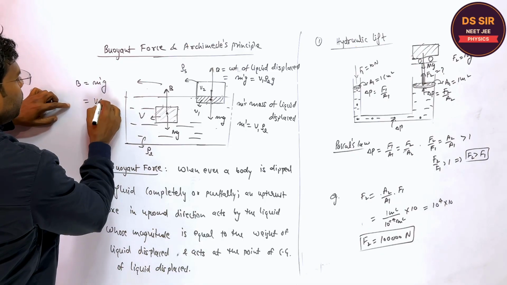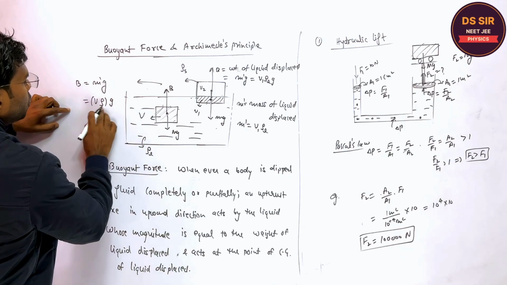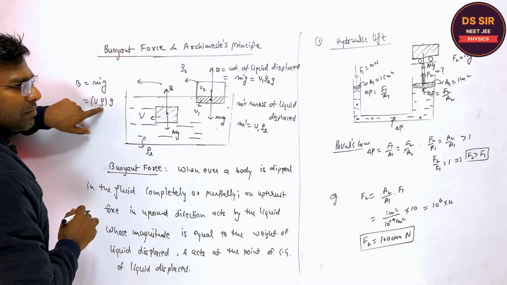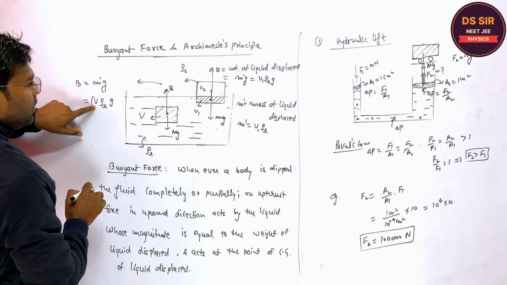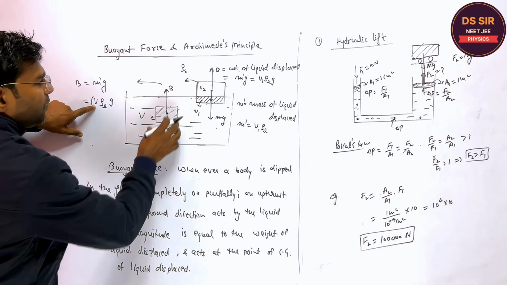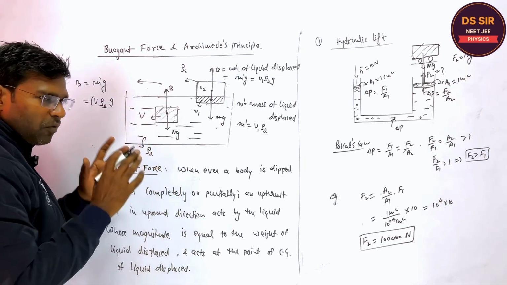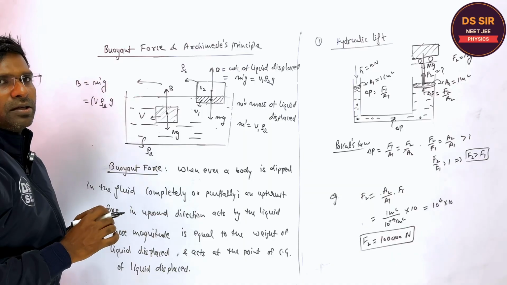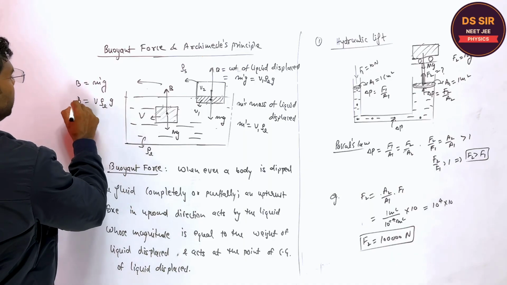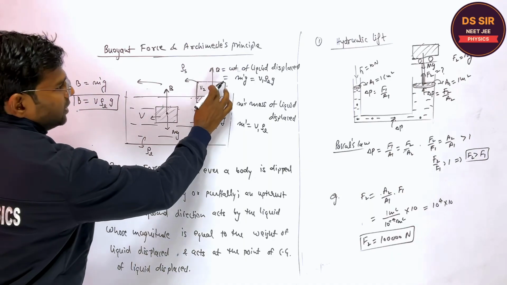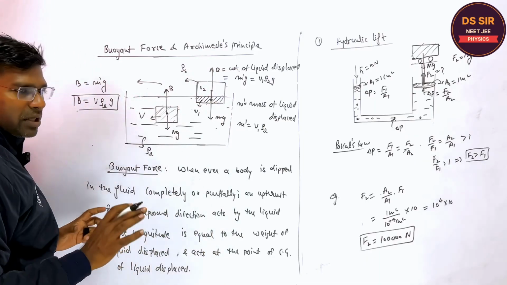What is the mass? Volume into density into g. Whose density will come? Very good. And what volume will come? V, because it displaces the volume equal to the volume of the body. So in this case, this is the buoyant force. Is it clear or not?